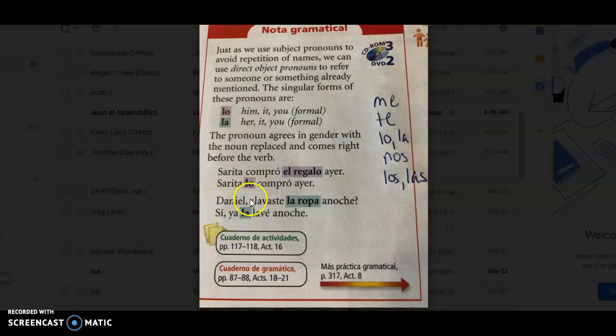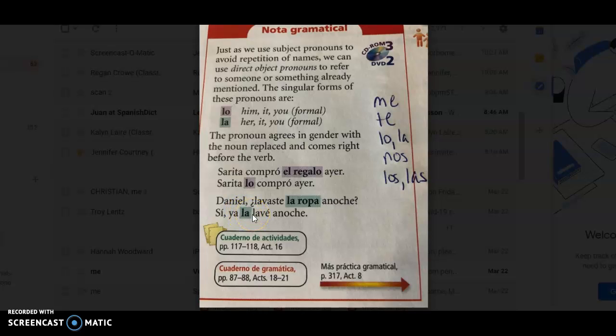Okay, I look at this next sentence. I have Daniel, lavaste la ropa anoche. And that means, Daniel, did you wash the clothes last night? And because la ropa is singular and feminine, I'm going to use la. Okay, so we're going to say, sí, ya la lavé anoche. Yes, already I washed it last night. Okay, so I know that we say clothes plural, but in Spanish clothes is singular. Okay, just a slight difference there. That's why they use la.